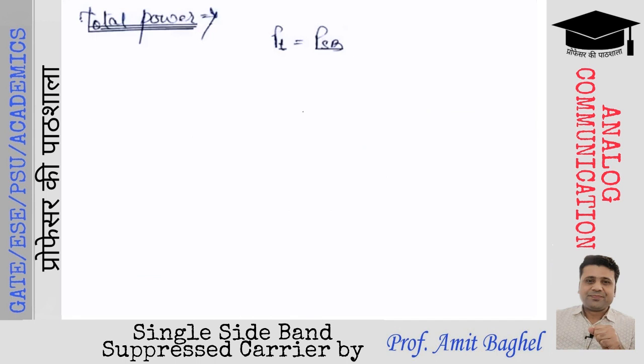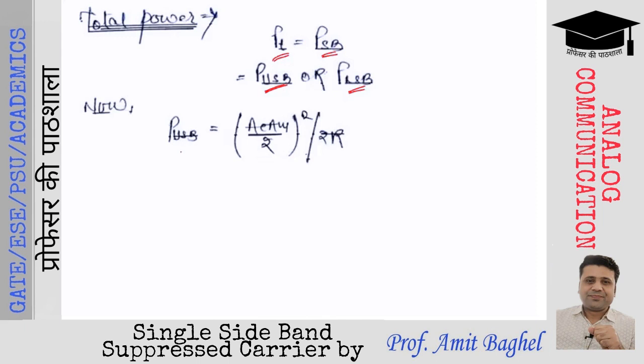The total power in the SSB-SC will be equal to the sideband power, and this sideband will be either one sideband, like you will have either upper sideband or lower sideband. So the total power will be equal to upper sideband power or lower sideband power. You know the mathematical expression of upper sideband and lower sideband. So you can calculate the power of upper sideband, which will be amplitude squared divided by 2R. Amplitude is AcAm by 2, squared, divided by 2R.